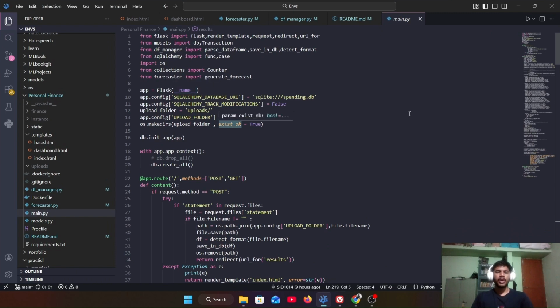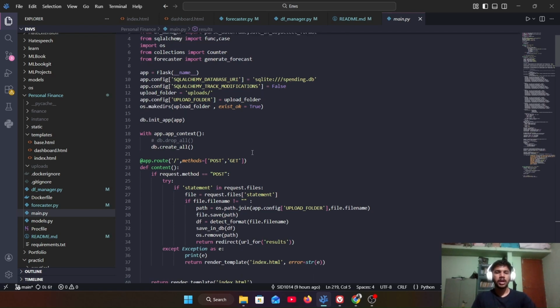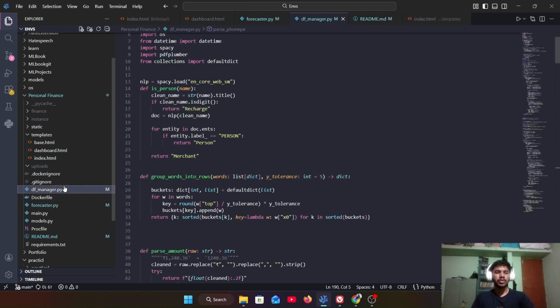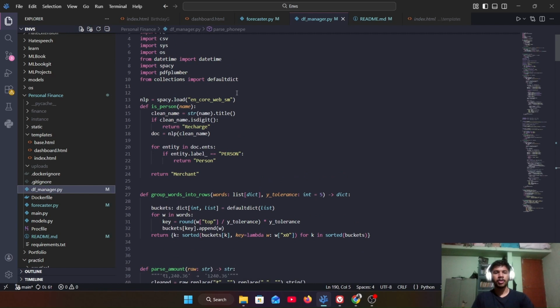Right. We have used Flask for our application. This, for the last model, starts with the main page, which will be index.html, where you can upload your bank statements. Once you upload your bank statement here, it routes to this file manager UI. Here, as you can see, this is the function, which looks quite simple. Here we are using the spaCy model, en_core_web_sm, the small model.